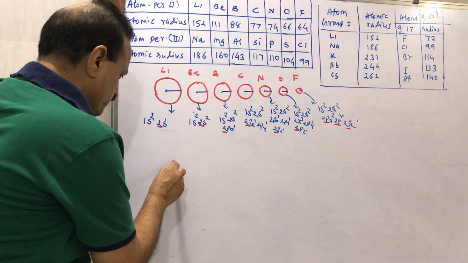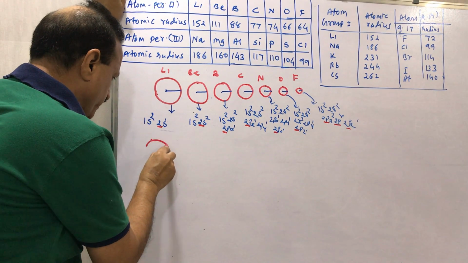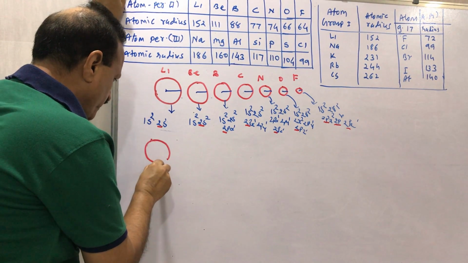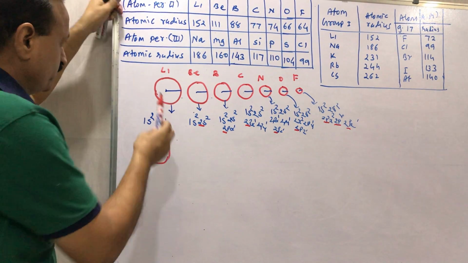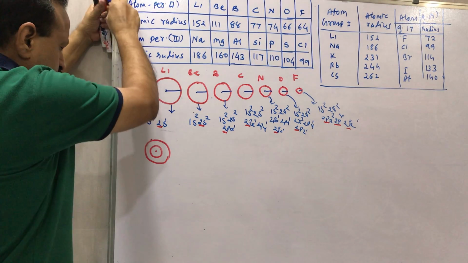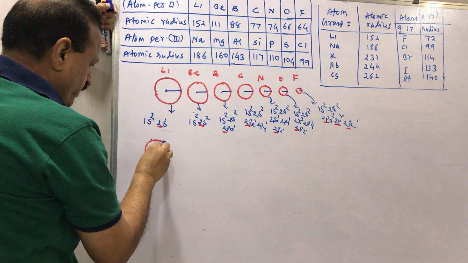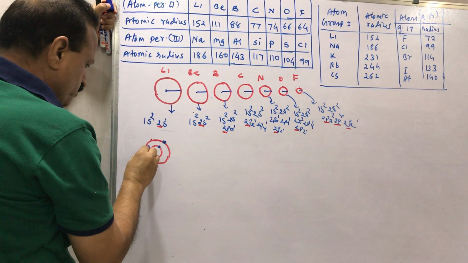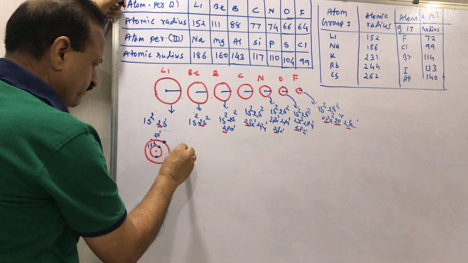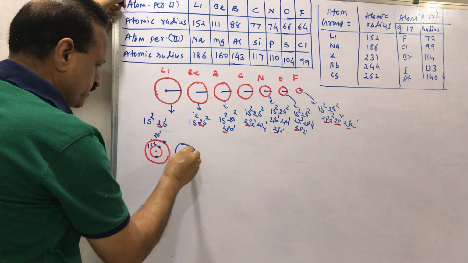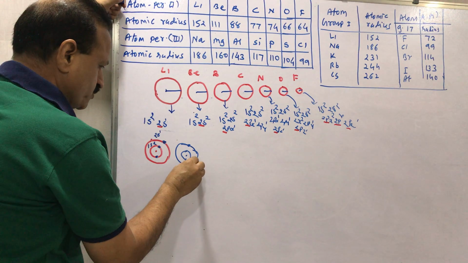Suppose this is the electronic configuration of lithium. This is lithium, total 3 electrons, right? This is the nucleus. 2 electrons are in 1s2 and 1 electron is in 2s1. Then for beryllium, this is 1s2 and this is 2s2.